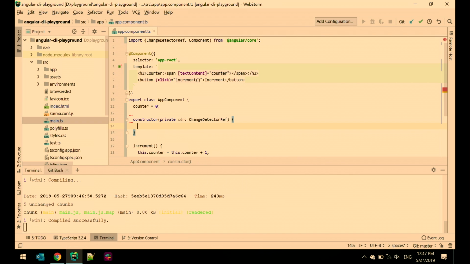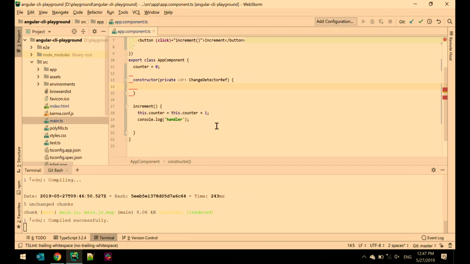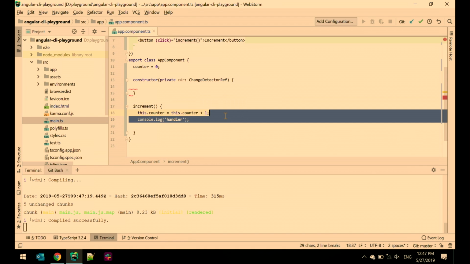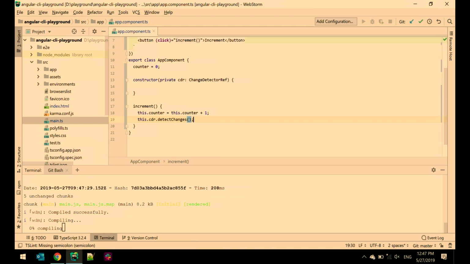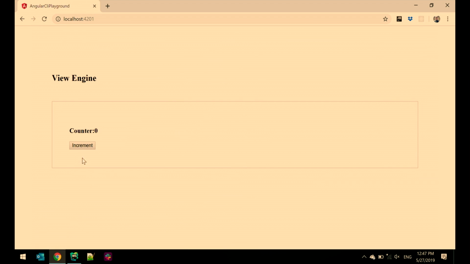No worries, it's something called tslint, I have no idea, but it always gives some errors. What we need to do now is, after we update the state, tell Angular, I've updated the state that is important for the DOM, so just render it. And I will call detectChanges. Okay, all right, it's working.